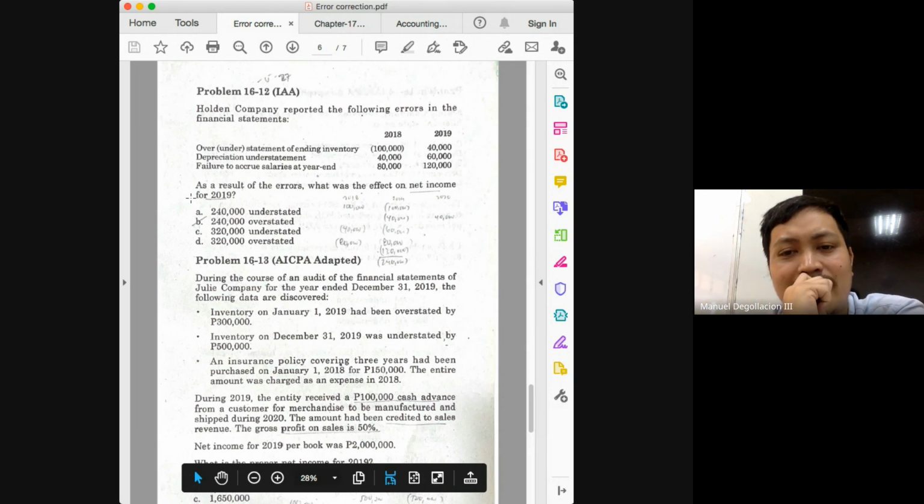In other words, class, if you will be asked, how much was the misstatement in your salaries expense in 2019? Then you would have said that it was understated by 40, class. The net between the 80 and the 120.